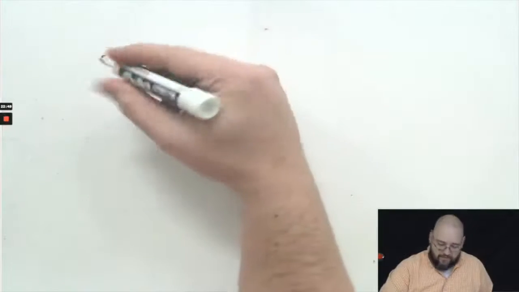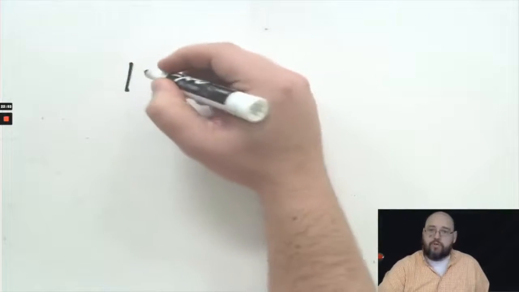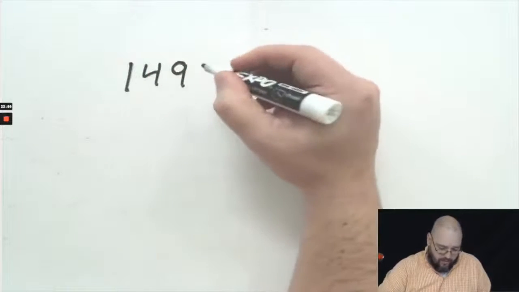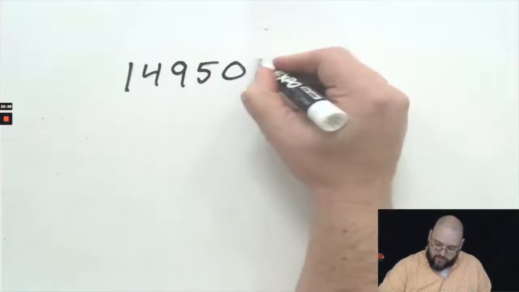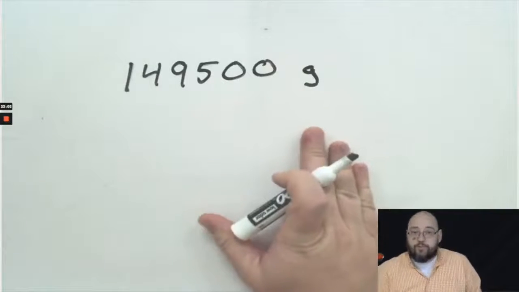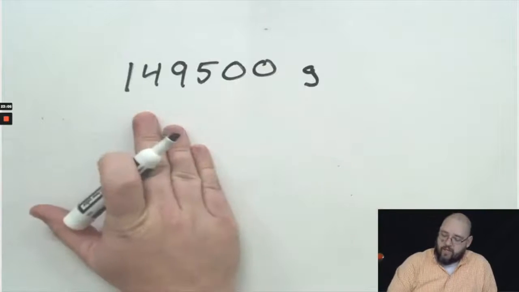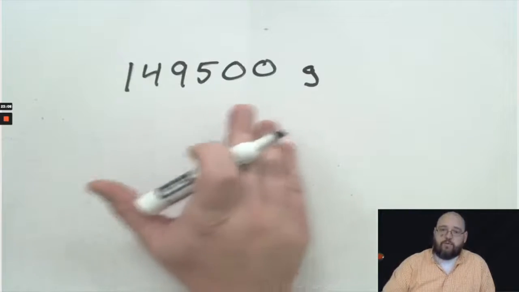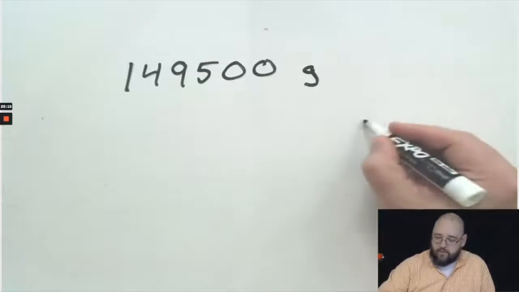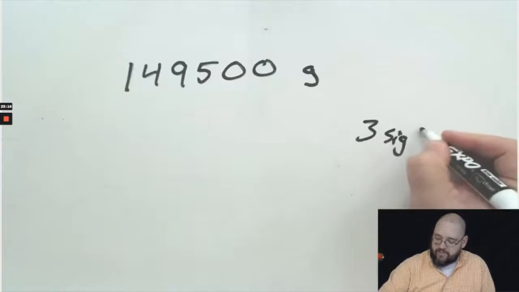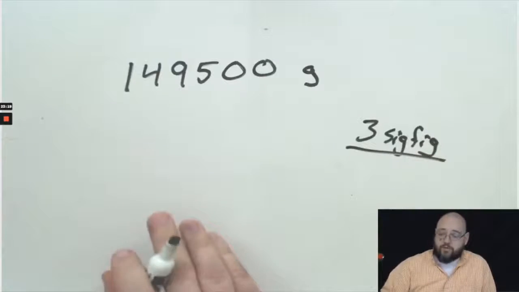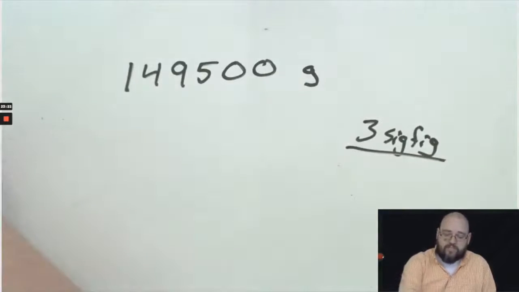Let's say I have a measurement, or I do a calculation with some measurements, and I get 149,500, and let's call that grams. Let's say this is my answer to my calculations. 149,500 grams is my answer, but I have to have only 3 significant figures because of the measurements that I used. And so I have to round this number to 3 significant figures.